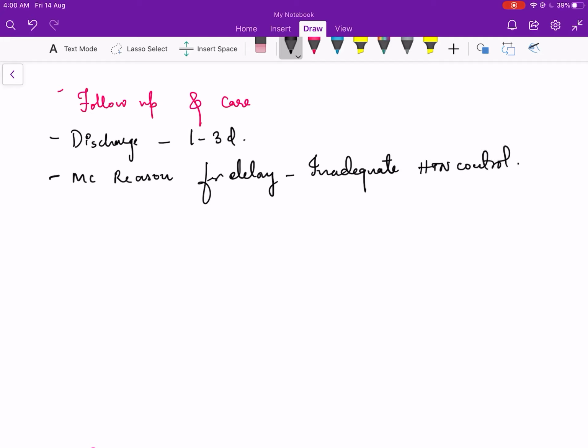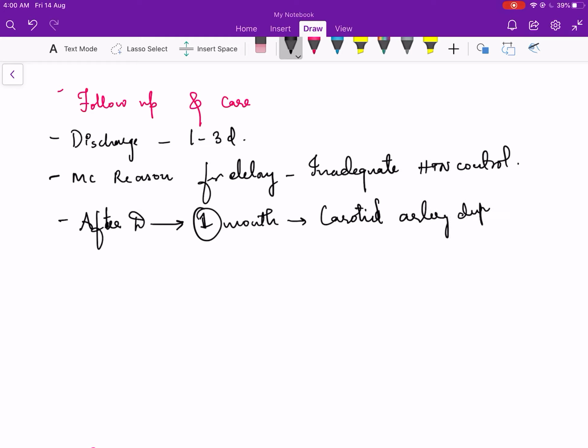How do you follow up these patients? After discharging, you ask him to come after 1 month. After 1 month, you will assess the carotid artery duplex study again and ask him to review SOS and explain him the complications.